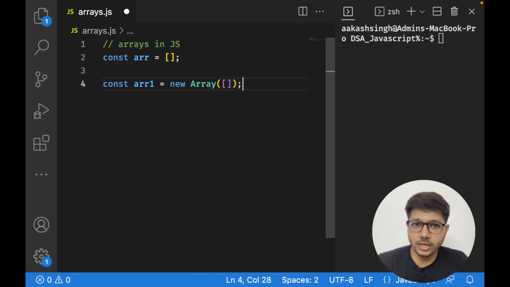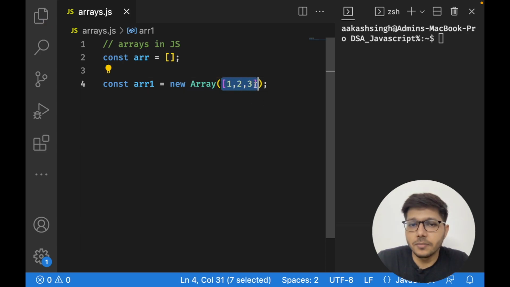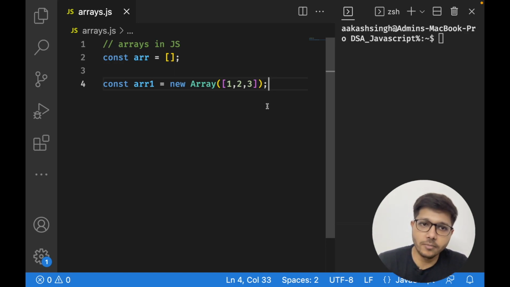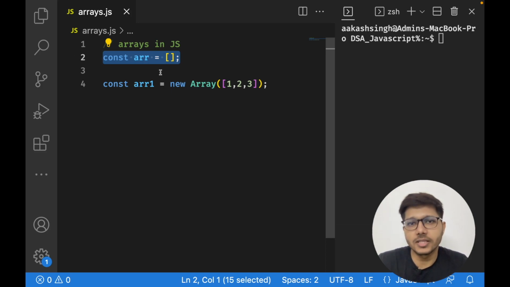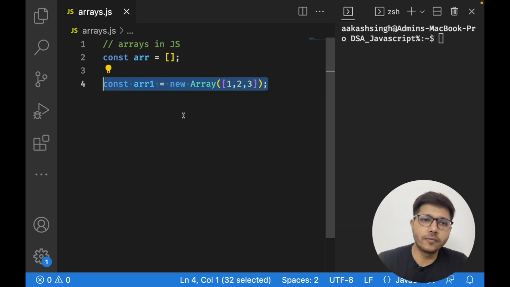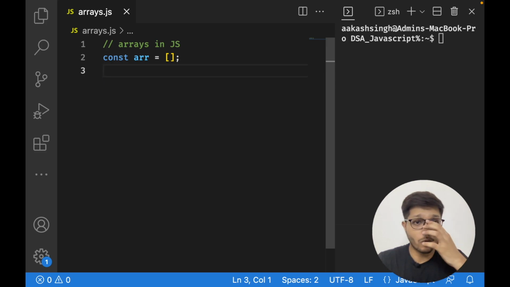Then there is another situation that you can do. You can initialize the array with some default values. So this array is going to be created with these default values 1 2 3, and in JavaScript arrays are resizable. Okay, so if you push more elements, it is going to be resized to a greater length, right? So now we have two scenarios in which we can create an array, but in JavaScript most of the developers use the first method. Why? Because it is much clearer and there is no difference at all in terms of performance or memory, right? So in our upcoming videos, also in our upcoming code, we are going to use this method only.